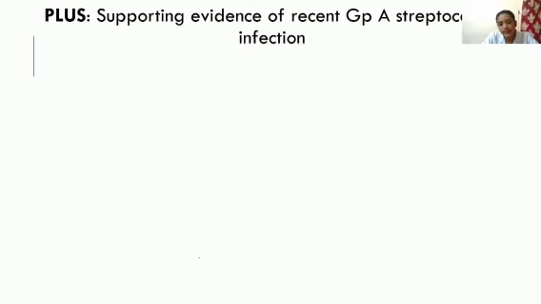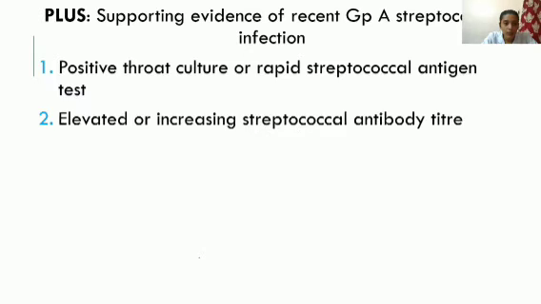So next is the essential criteria. Along with this major and minor criteria, supporting evidence of recent group A streptococcal infection. We should get evidence that the person suffered from this group A streptococcal infection. How can we identify that? Let's see.